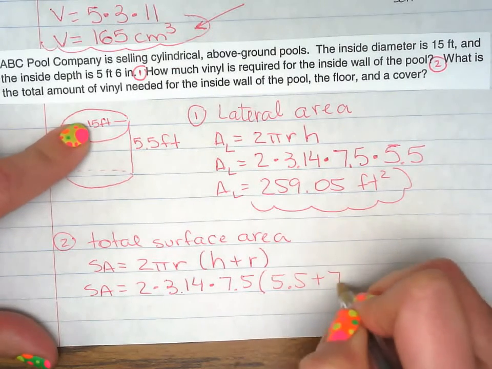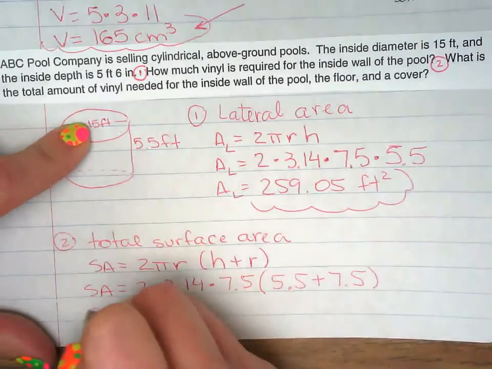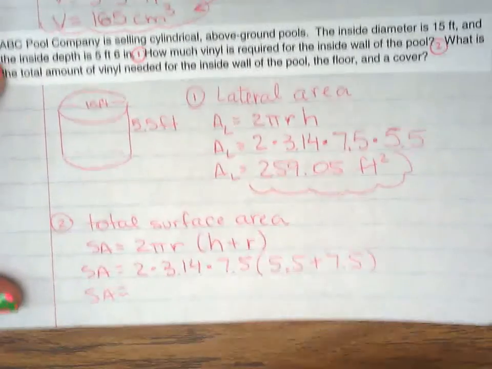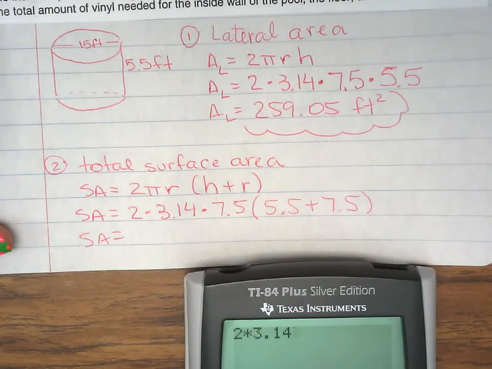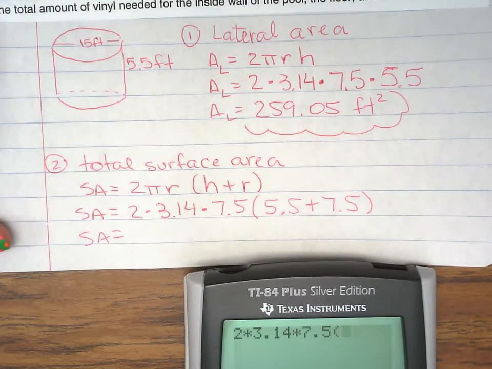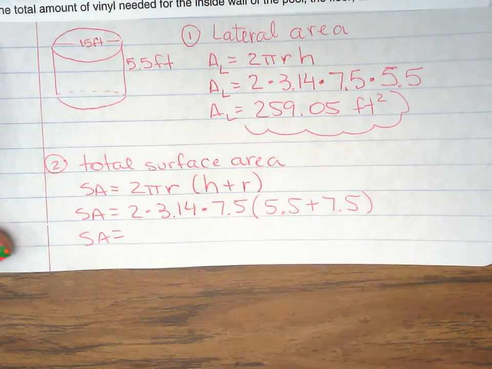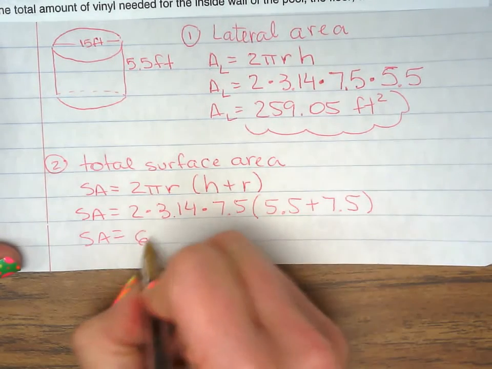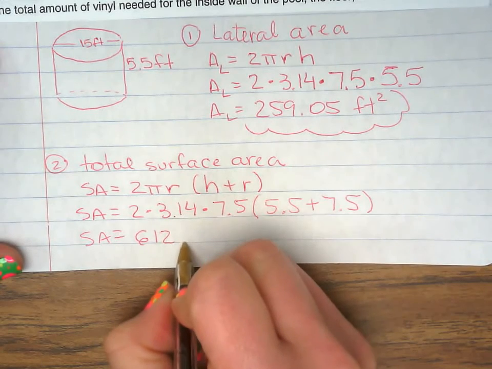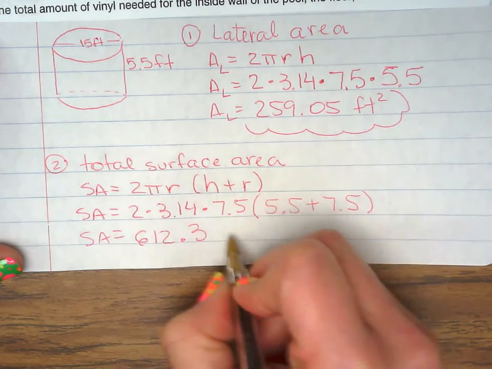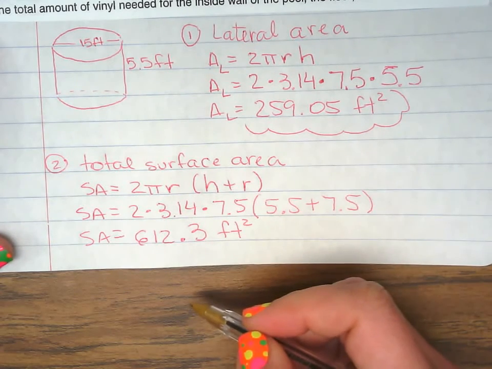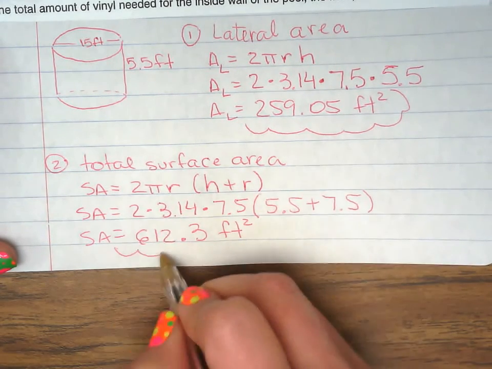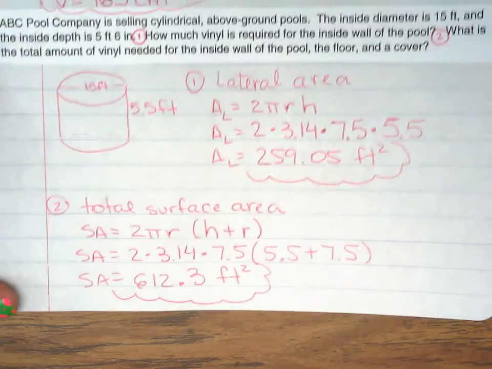And the radius again. Voila! 612.3. That is including the wall and the cover. Cool beans.